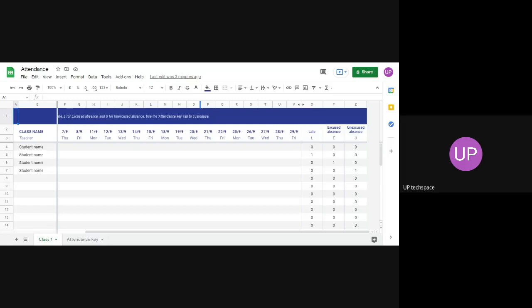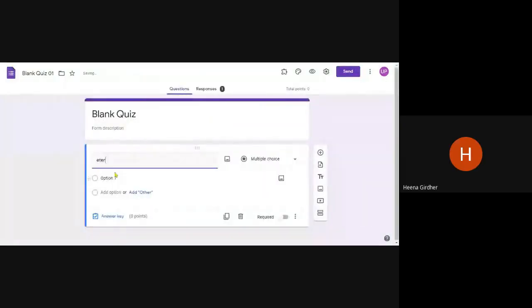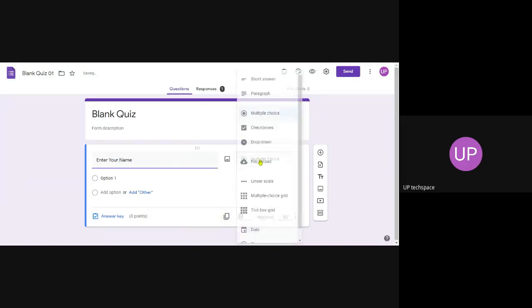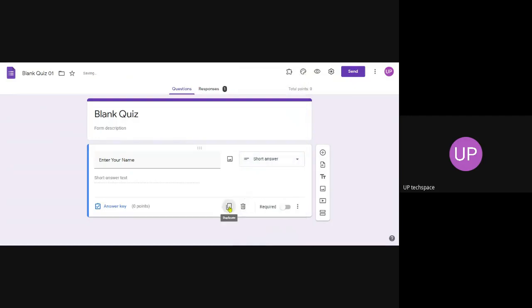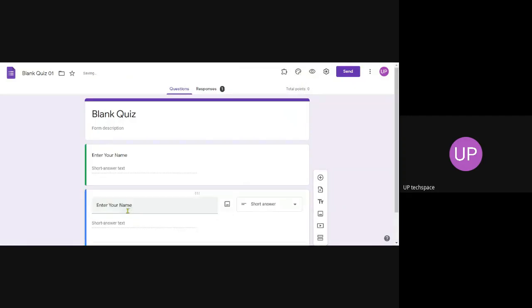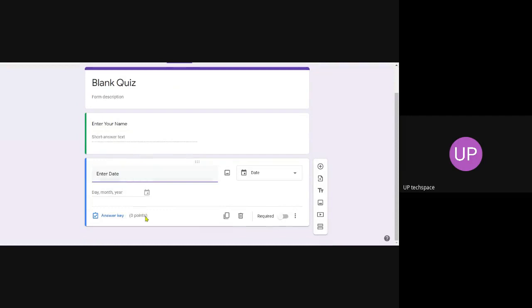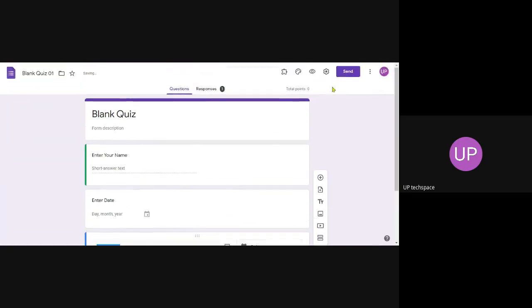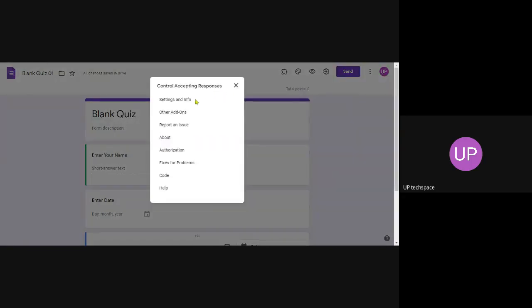We can just create a Google form: enter your name, for example, enter date, and maybe also enter the section. Then you can schedule this form, as we scheduled before.